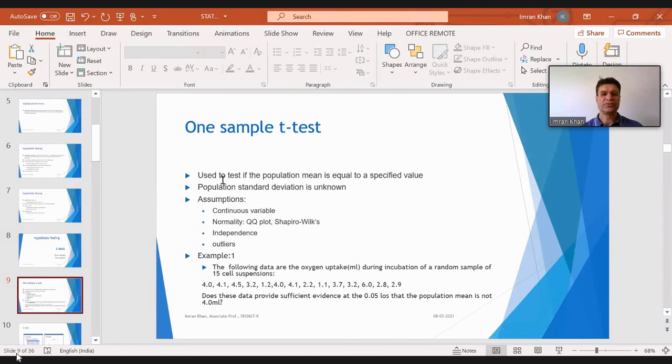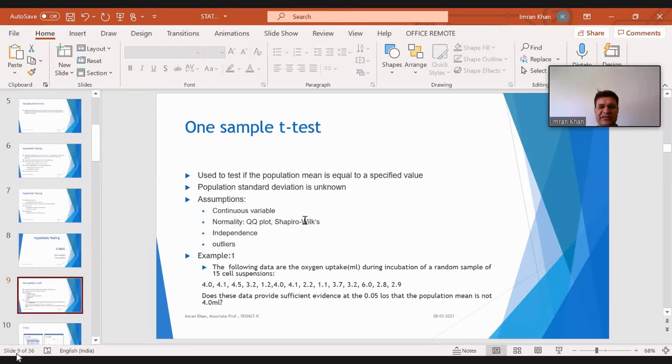So one sample t-test is used to test if the population mean is equal to a specified value. For using the one sample t-test, the condition is that the population standard deviation is unknown. Other assumptions are that the variable is continuous, which we discussed yesterday, what we mean by a continuous variable; the data is normally distributed; the observations are independent; and there are no outliers. So first we need to check those assumptions, only then can we use the t-test. Once these assumptions are fulfilled, we will go for the t-test. Otherwise, we have to look for other options.